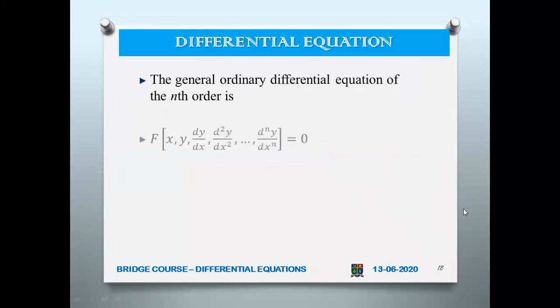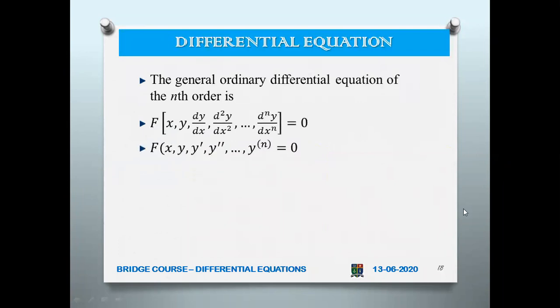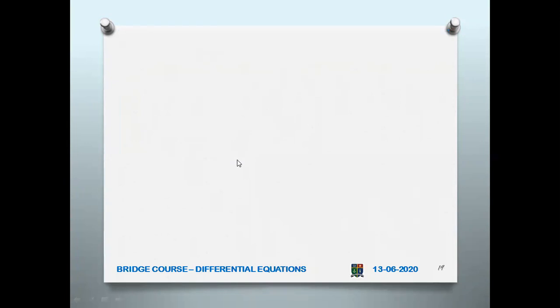So now let us see what is the notation for a differential equation. Here we can denote it like this. The general notation is f(x, y, dy/dx, d²y/dx², ..., dⁿy/dxⁿ) = 0. This is the general ordinary differential equation of nth order. This n, which is the highest derivative, is called the order, nth order. And this can also be written with y dash, because dy/dx we can denote by y dash, just to make it simple.